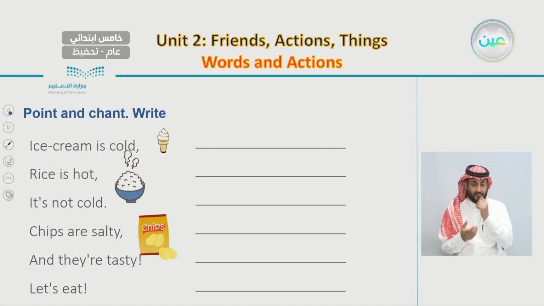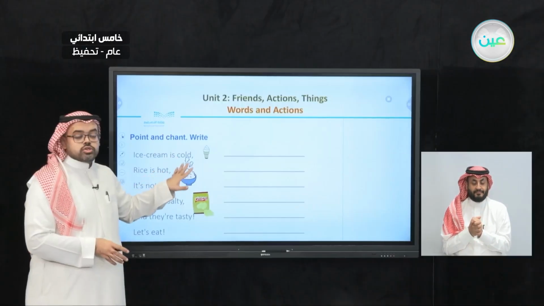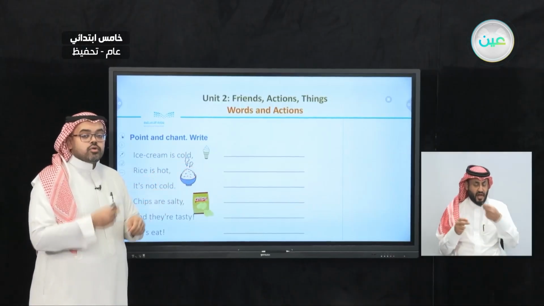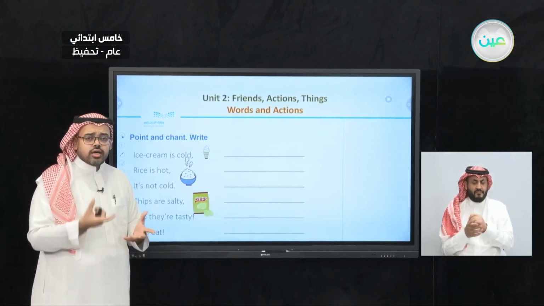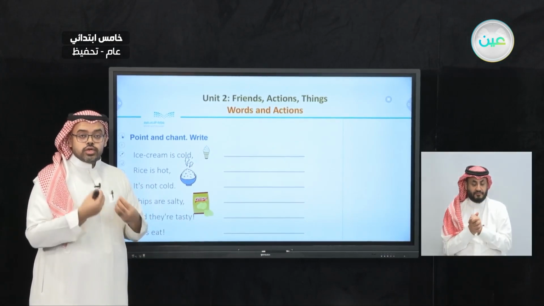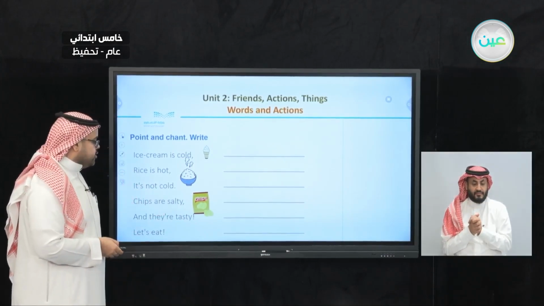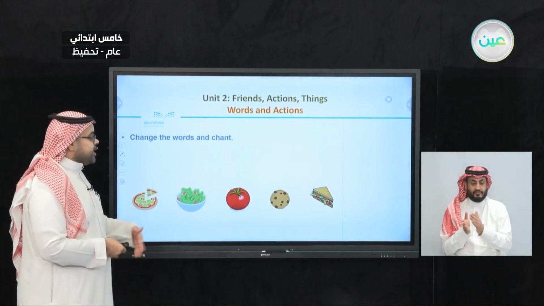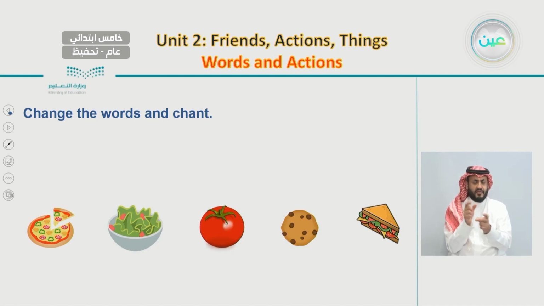Let's eat. So here we talked about the different tastes, how it is cold and how it is hot and how it is tasty. It means it feels very good to eat, and other tastes. Now, here we can change the words and chant. So here we can choose different types of food. For example, here we have pizzas, salad, tomato, cookies, sandwich. So we can choose a different type of food and also talk about the taste.